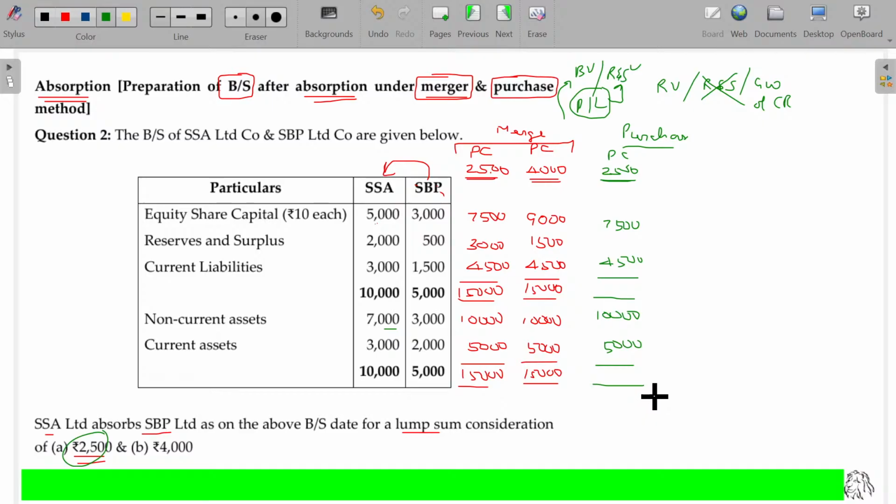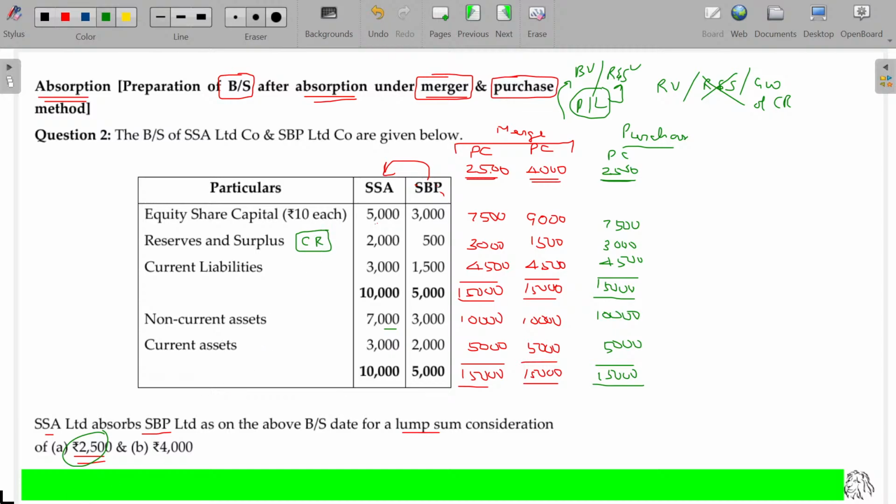If you tally, which side do you get the balance in? Debit side, meaning asset side, or liability side? You are getting the balance in the liability side, right? So 15,000 and 12,000. You get 3,000 rupees surplus here. This surplus is named as capital reserve. It's not reserves and surplus.